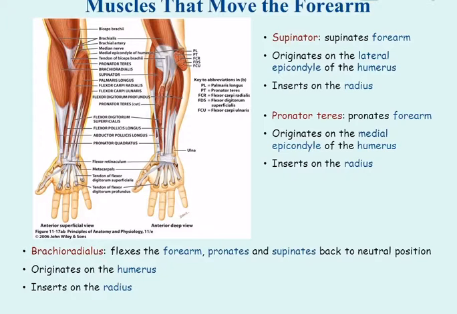Brachioradialis, flexes the forearm, pronates and supinates back to neutral position. Originates on the humerus. Inserts on the radius.